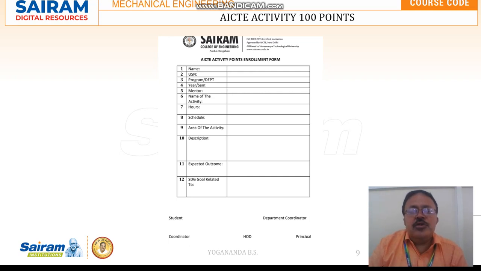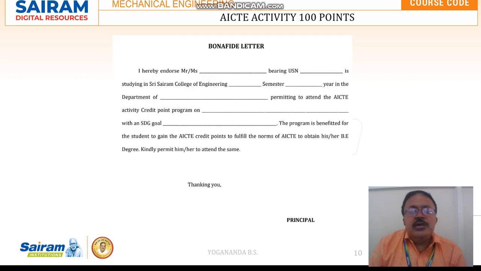Once this enrollment form is filled, the head of the institution has to give the bona fide letter stating that the particular student is the bona fide student studying in so and so semester in so and so year in the so and so department, and he is permitted to carry out the AICTE activity credit point program based on the SDG goal.